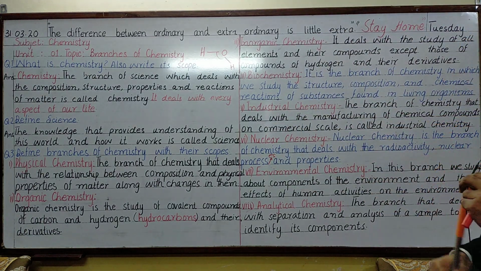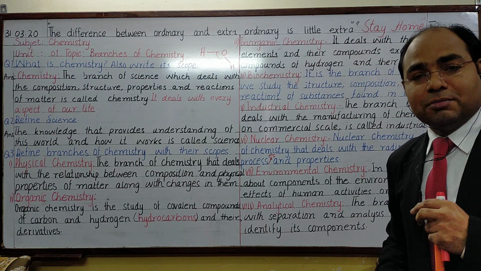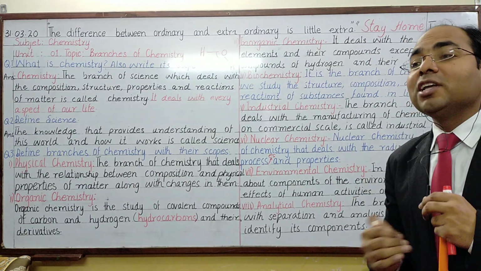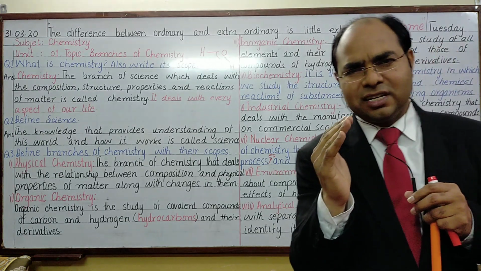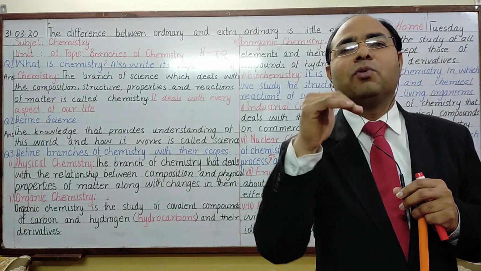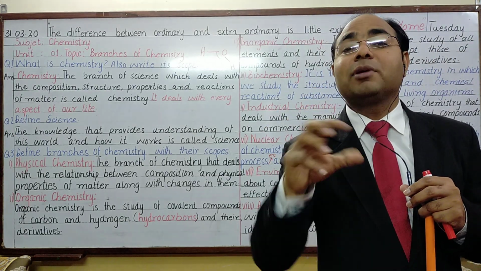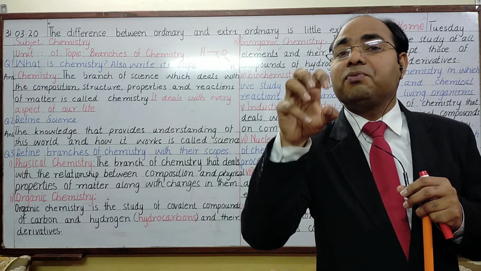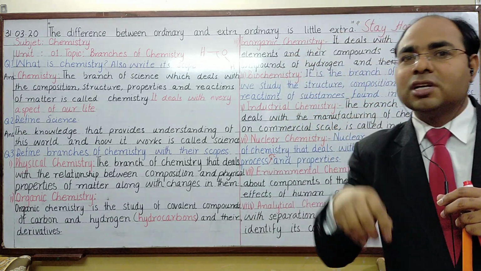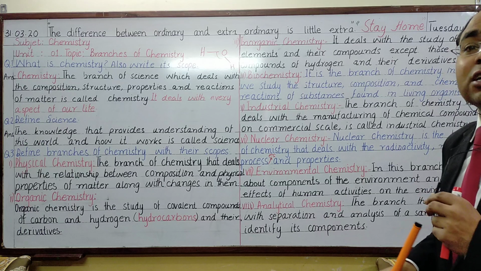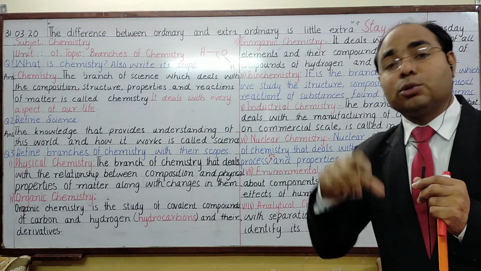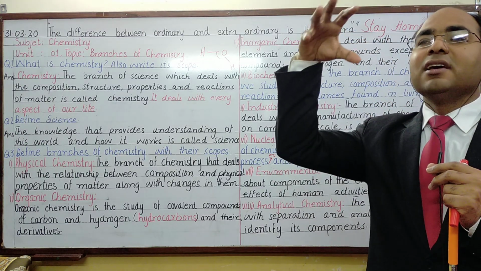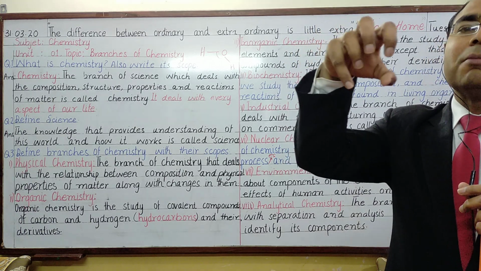Okay. We move to the next one. This is industrial chemistry. Now, what is industrial? We know what an industry is. It's a factory, a working place where things are made. Chemical compounds are made. So, the study of all those chemical compounds at commercial scale. Commercial scale, or larger scale, means the things are produced for a market.